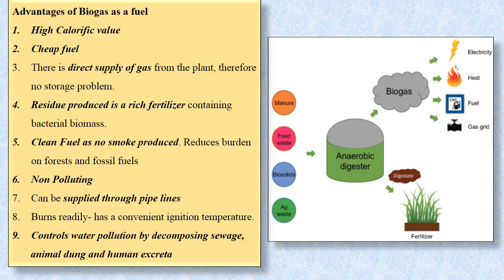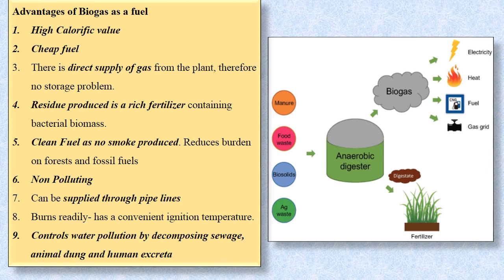The methane generated from the gobar gas plant is directly connected to the house, where it is used as fuel. So there is no storage problem. The residue that is left is a very rich fertilizer which is used in the farms by the farmer. It is a clean fuel because no smoke is released.